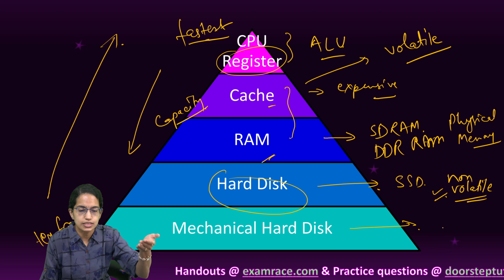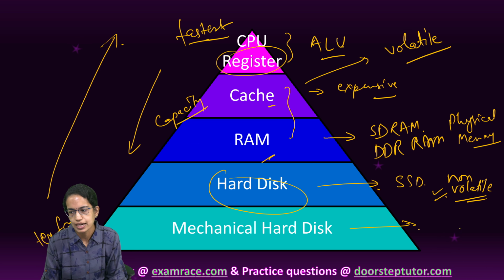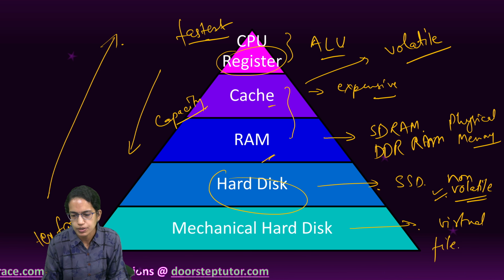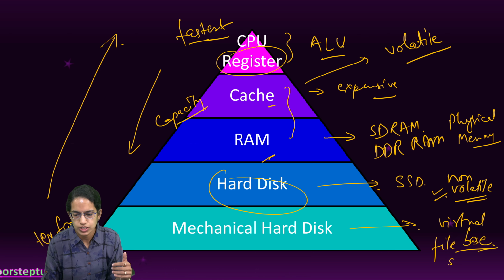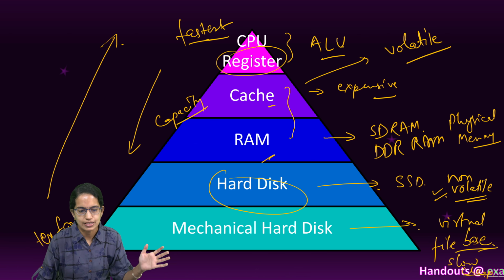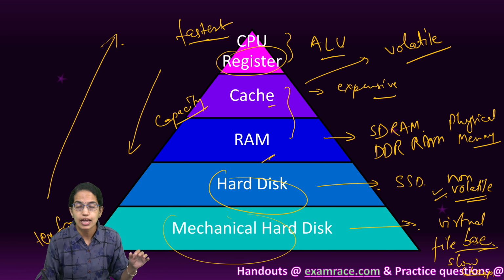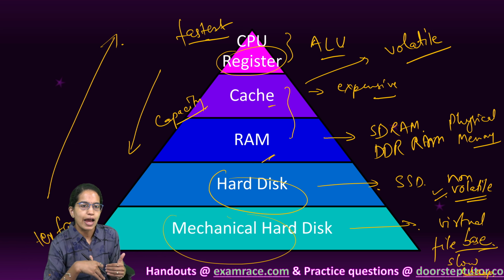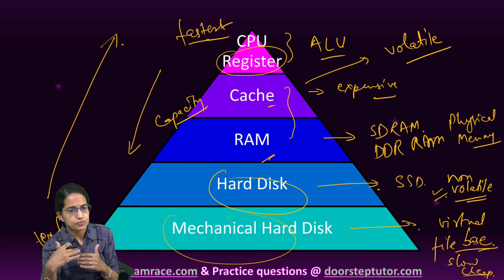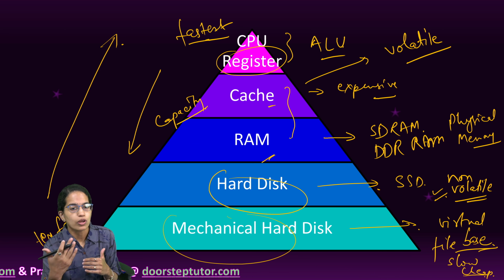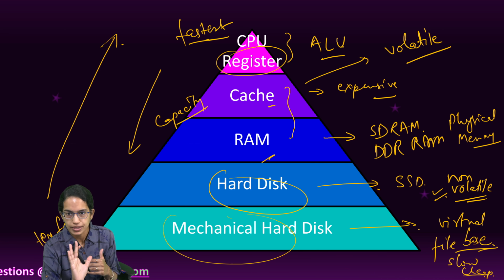The slowest among these is the mechanical hard drive. It is also known as the virtual file-based memory, and this is relatively slow. It is cheaper and has larger capacity. In terms of capacity, I repeat again, mechanical hard disk has the highest capacity, and in terms of speed, it is highest for register, followed by cache, RAM, hard disk, and mechanical hard disk.